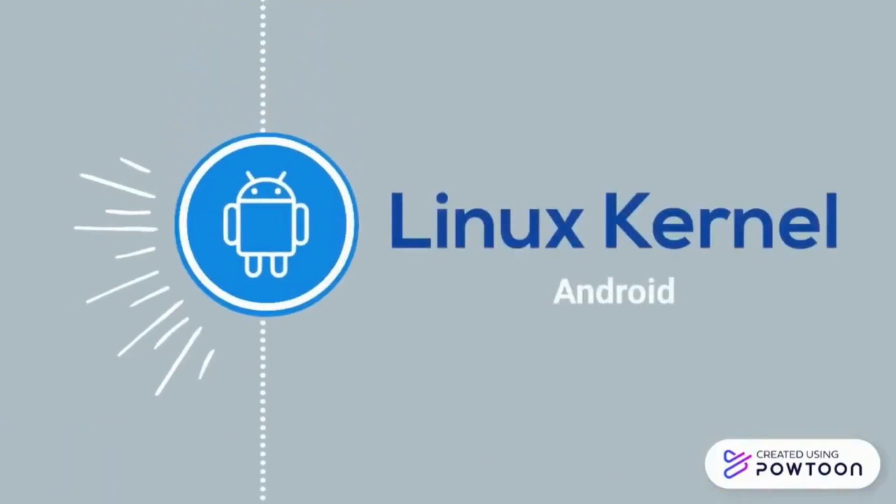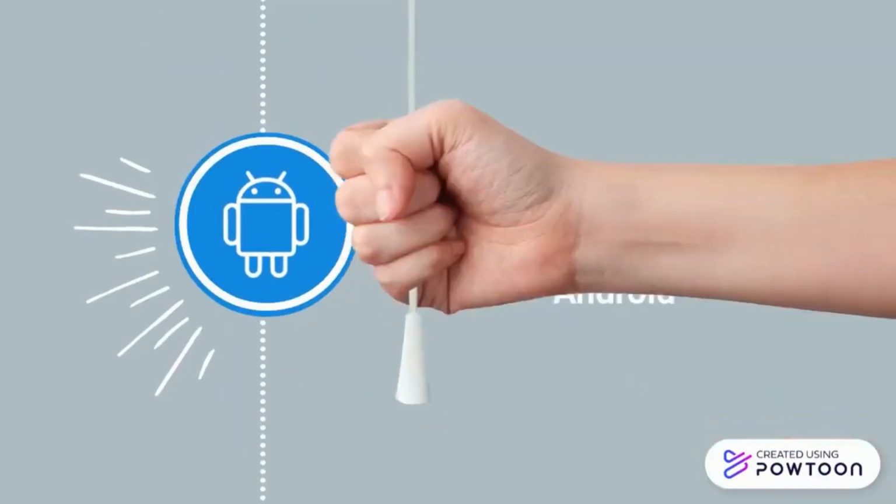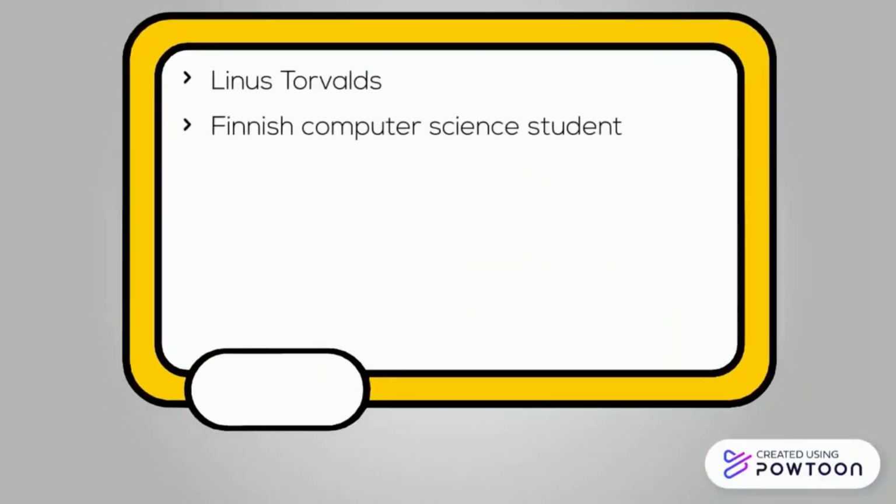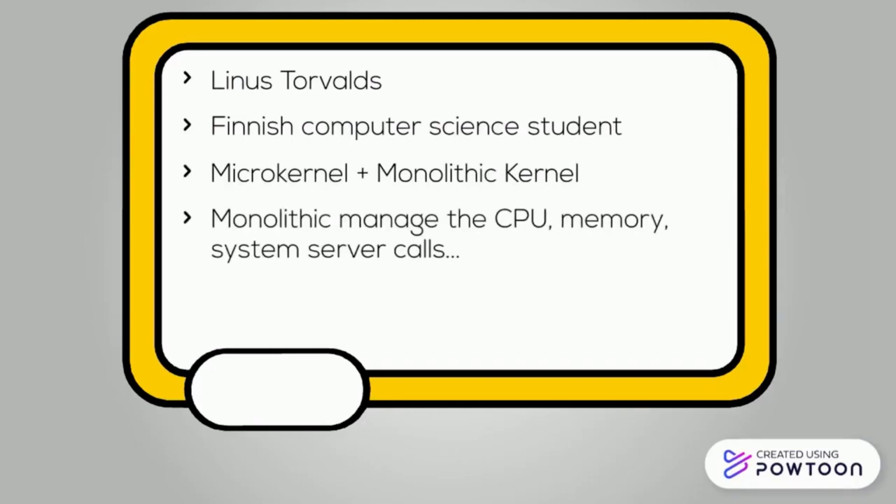Let's continue with the kernel of Android, the Linux kernel. The Linux kernel was developed by Linus Torvalds, a Finnish computer science student. This kernel is special because it has the features of a microkernel and a monolithic kernel. However, it's still considered a monolithic kernel. The monolithic part of it is responsible for managing the CPU, memory, system server calls, and others.